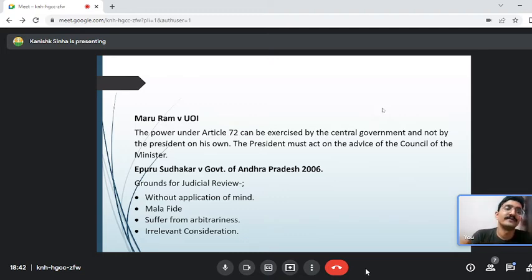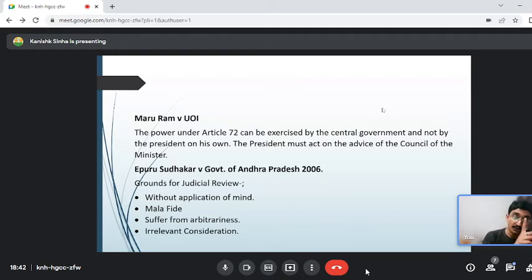The Supreme Court in the case of Maru Ram versus Union of India stated that under Article 72, the power will be exercised by the Union government, that is the central government, not by the President on their own. So the Home Ministry, the Prime Minister, the Council of Ministers will decide whether pardon should be given or not, and they will inform the President. The President will sign. They are bound to act on the aid and advice of the Council of Ministers. Maru Ram versus Union of India, the landmark judgment in the history of India, that the President is bound to act on the advice of the Council of Ministers, and the President himself or herself cannot decide whether to use Article 72.